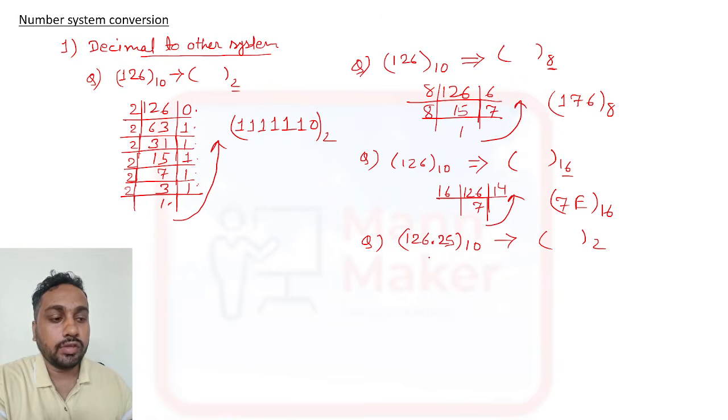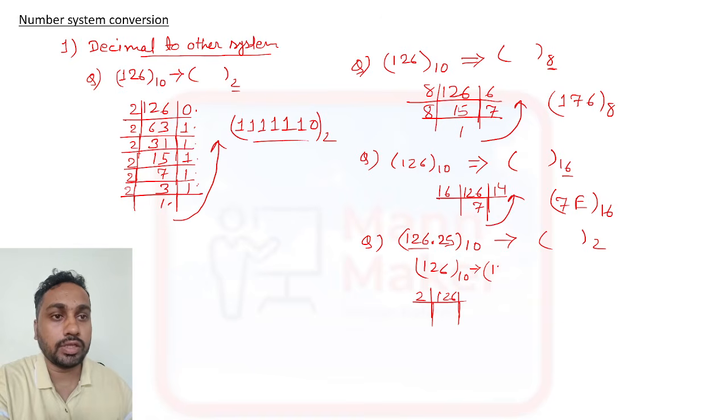So if you get any dot in the number, with a fraction after the decimal point, you need to convert it to another system. Before the decimal point, on the left-hand side, 126 is there. For 126 you need to follow the same division method.